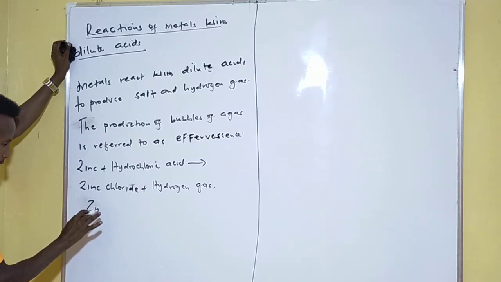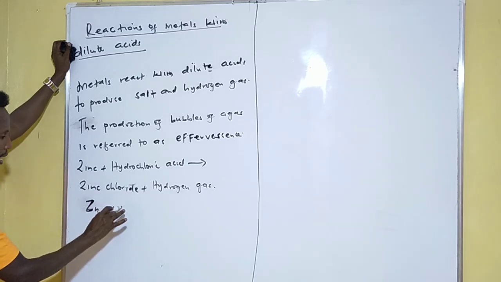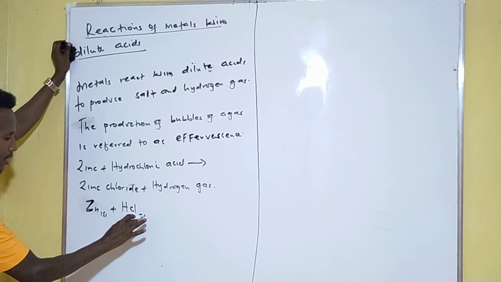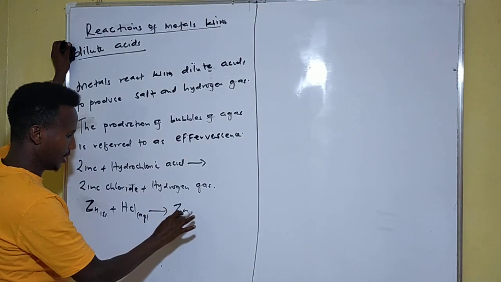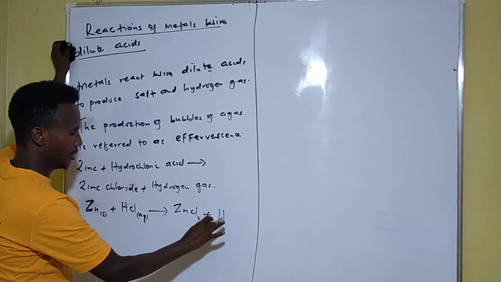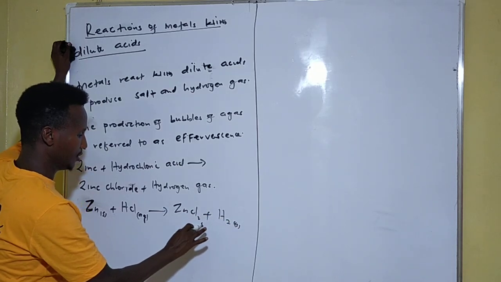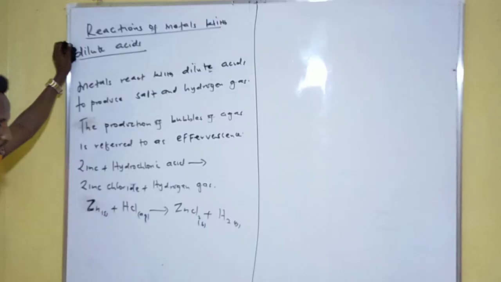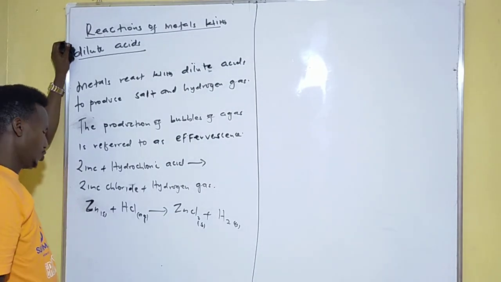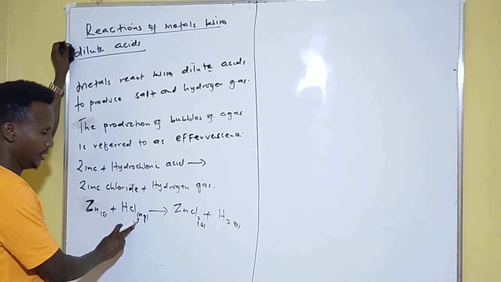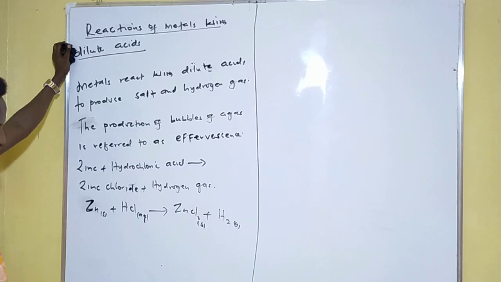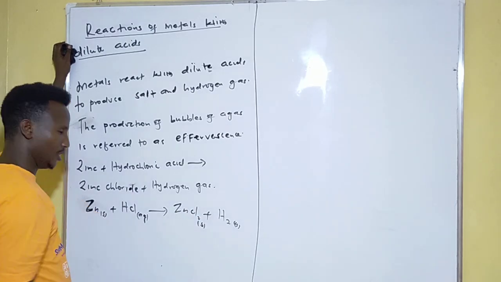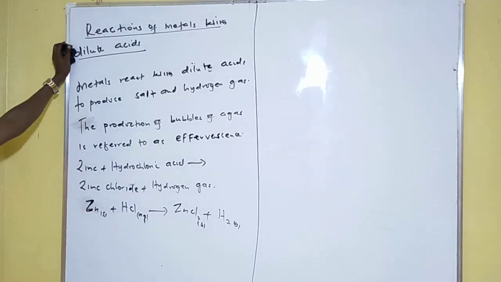Zinc plus hydrochloric acid, HCl, which is aqueous, is going to give us zinc chloride plus hydrogen gas. Zinc chloride is a salt, remember, so the symbol will be solid. So zinc chloride is a salt and hydrogen gas is the gas liberated or produced here.